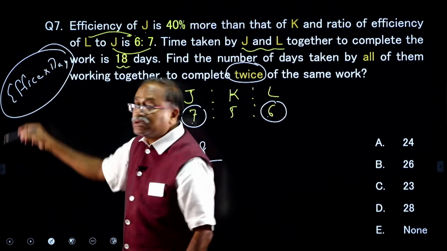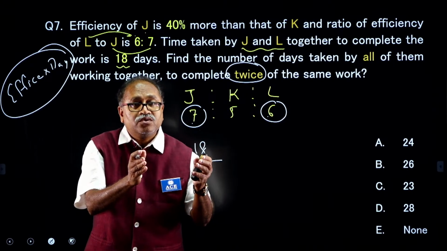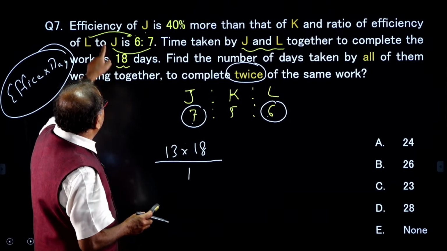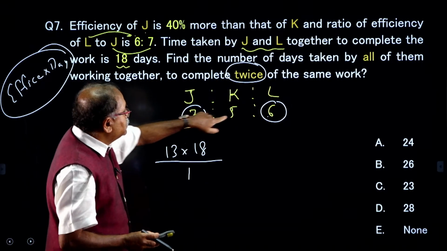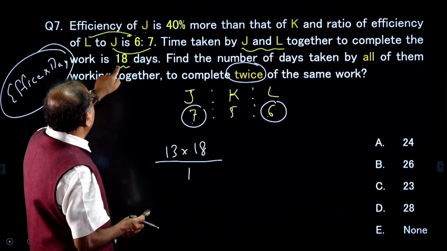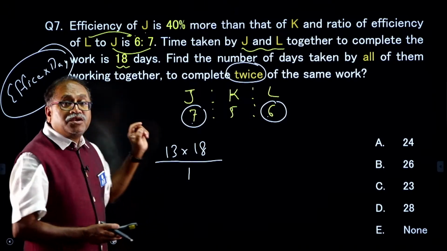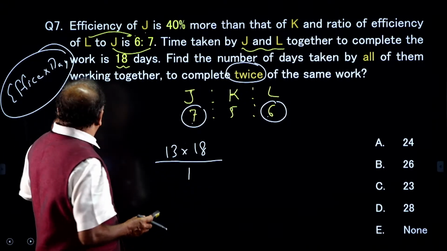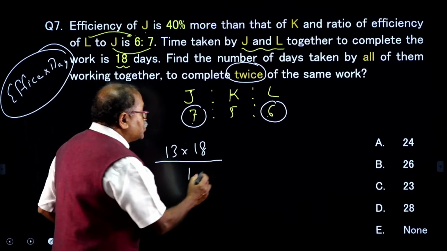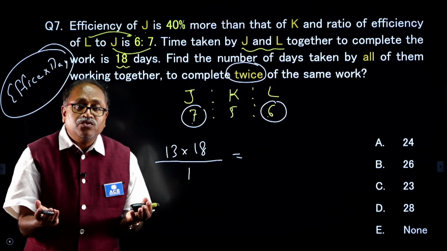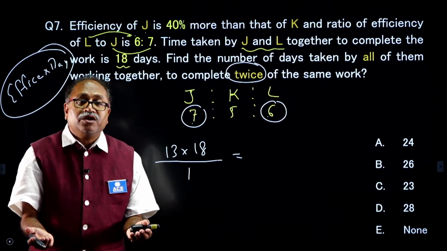This is what the work is, efficiency into days. So, here 13 is the efficiency, 7 plus 6, 13 is the efficiency, and the number of days taken is 18, and in this case the work is 1. So, work 1 should be equal to efficiency 2 into D2 by work 2.